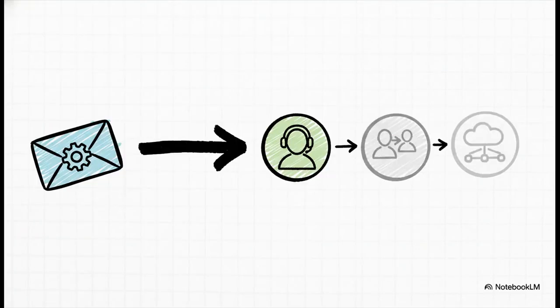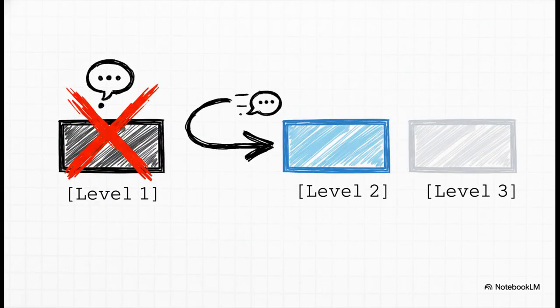So let's actually build this out with our support ticket example. A new request comes in, let's say it's for a software installation. It immediately gets sent to the very first link in our chain, Level 1 support. Now here's the critical decision point. Level 1 support looks at the request and goes, no, not for me. But instead of just rejecting it, it simply passes the exact same request on to the next handler in the chain, which is Level 2 support.